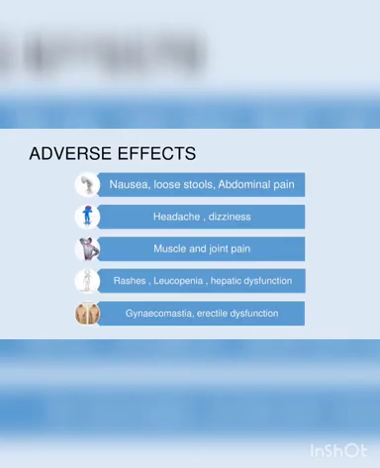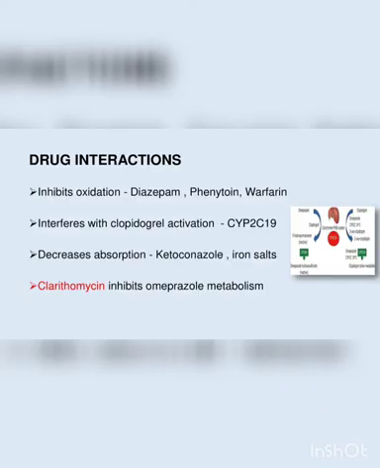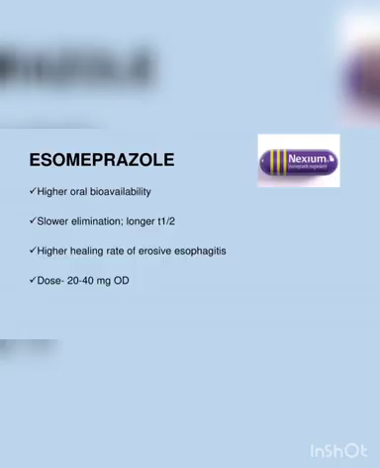Mostly the drug is well tolerated. In some patients, it can produce gynecomastia, erectile dysfunction, leukopenia, and so on. And also, as very rare adverse effects, it can accelerate osteoporosis and cause gastric carcinoid tumors. Coming to drug interactions, mainly it will interfere with the activation of clopidogrel, which needs the CYP2C19 enzyme.